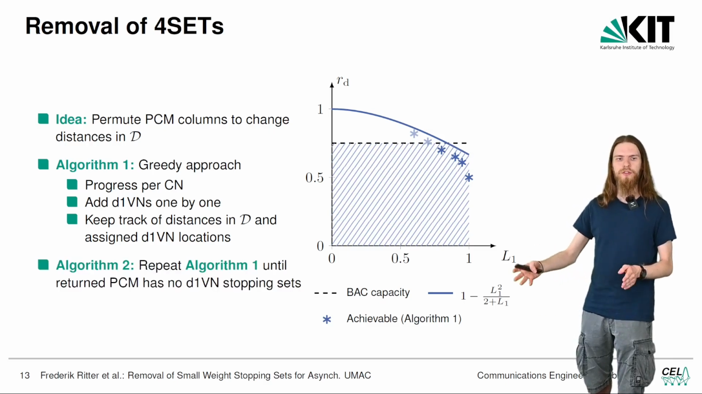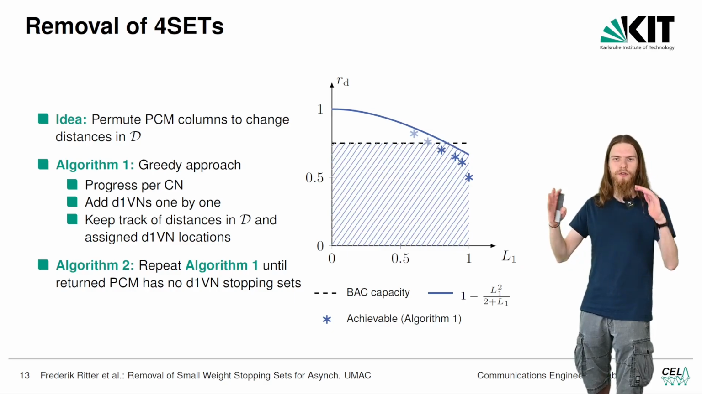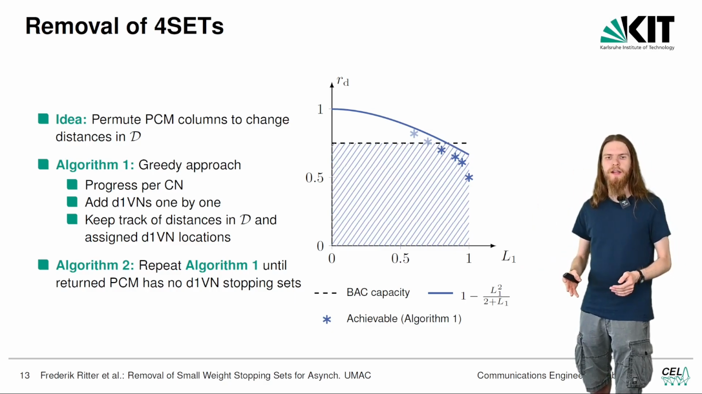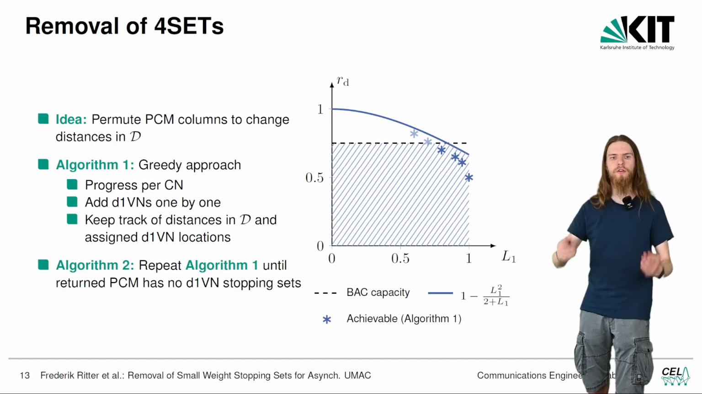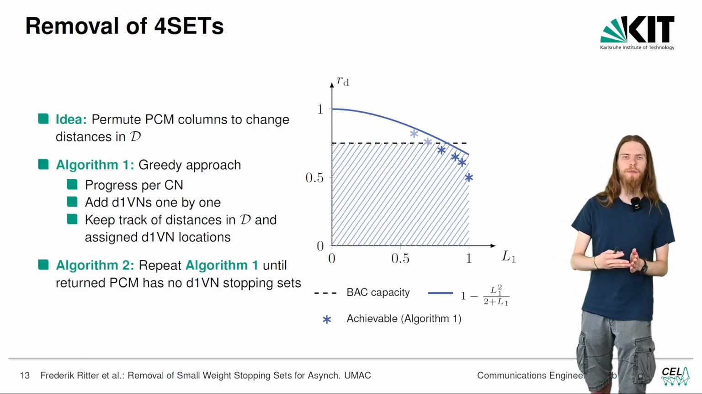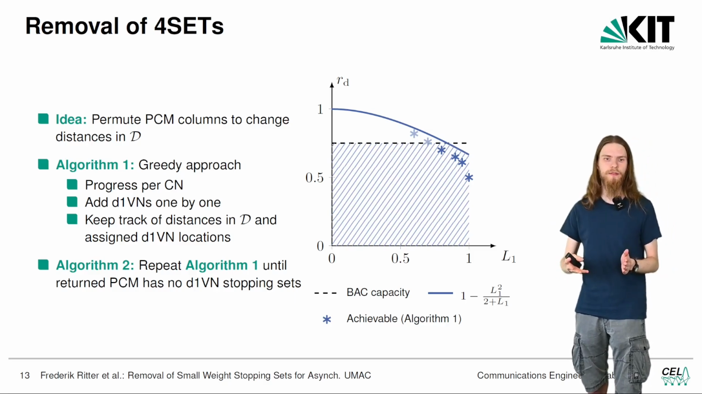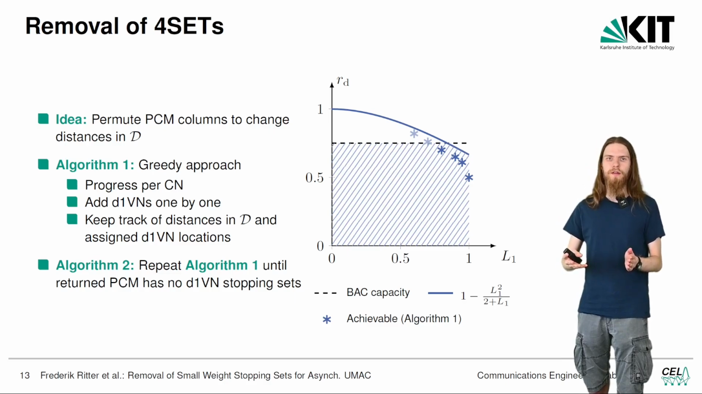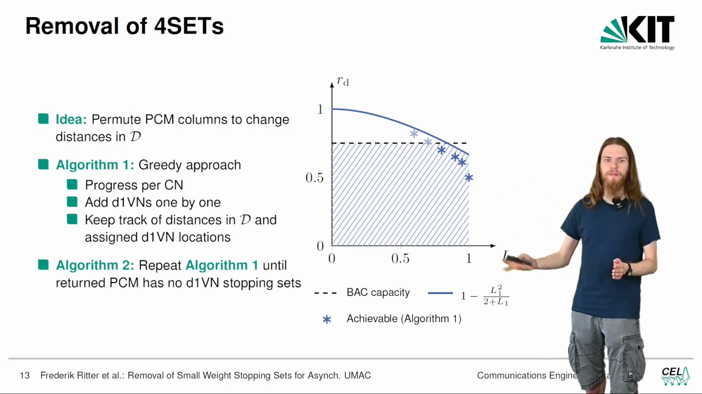Indeed, we actually came up with algorithm 2, which slightly reduces this L1R area which we can cover. So algorithm 2 repeats algorithm 1 multiple times until the returned parity-check matrix is free of all larger degree 1 variable node stopping sets for all delays tau greater than 0.